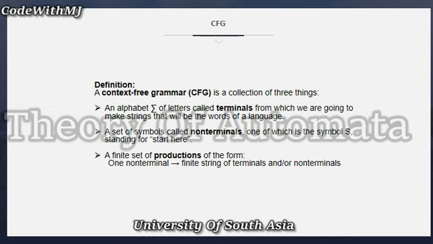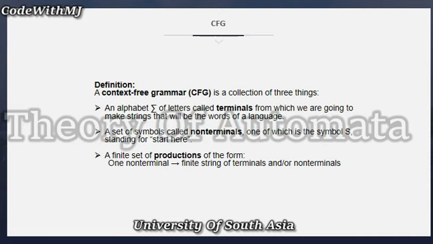Terminals: an alphabet sigma of letters called terminals, from which we are going to make strings that will be the words of the language. Non-terminals: a set of symbols called non-terminals, one of which is the symbol S, standing for start. Productions: a finite set of productions of the form one non-terminal implies a finite string of terminals or non-terminals.